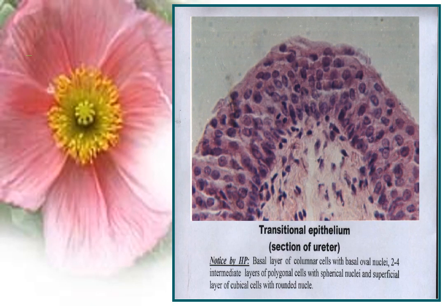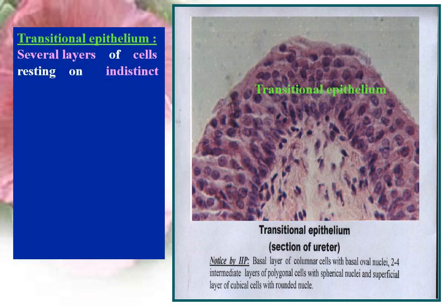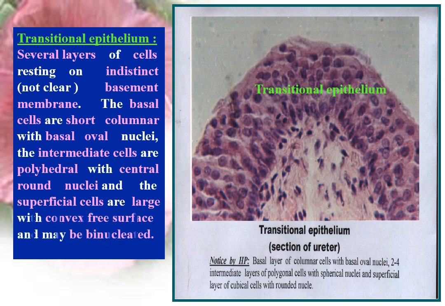Transitional epithelium, formed of several layers of cells resting on indistinct basement membrane. The basal cells are short columnar with basal oval nuclei. The intermediate cells are polyhedral with central round nuclei, and the superficial cells are large with convex free surface and may be binucleated, as present in the ureter.